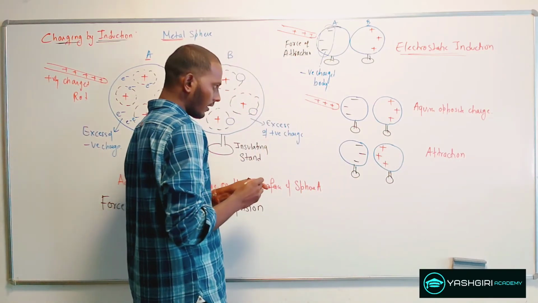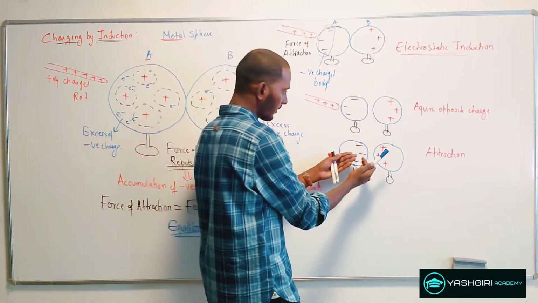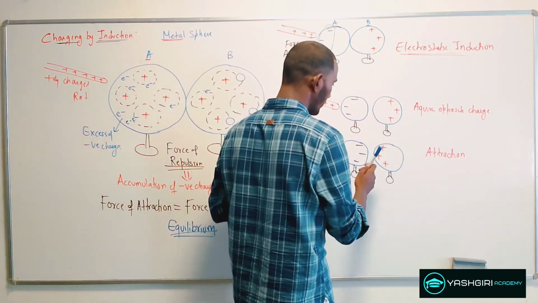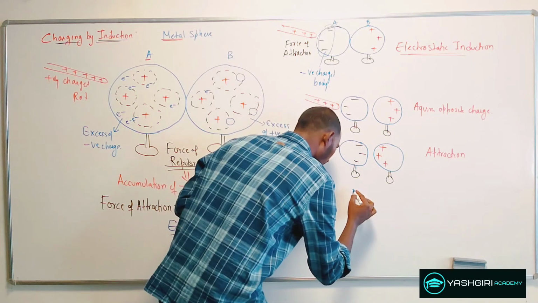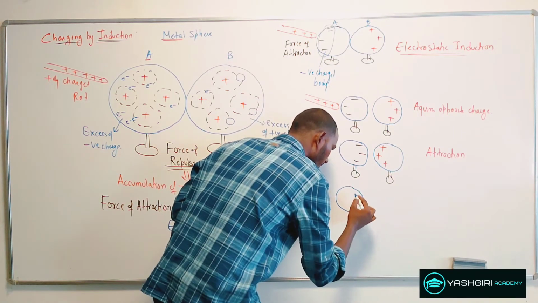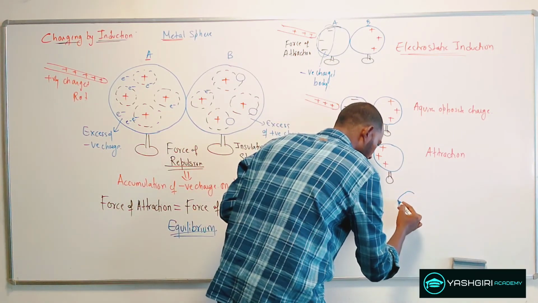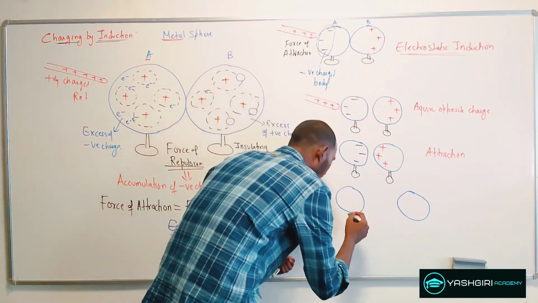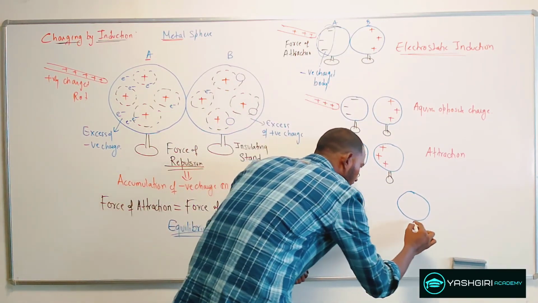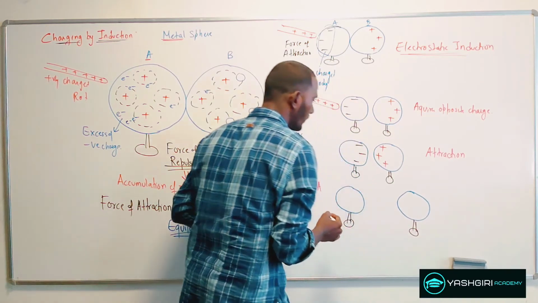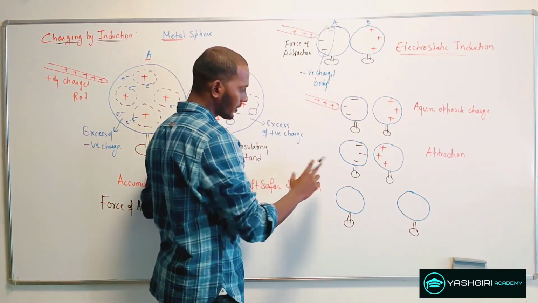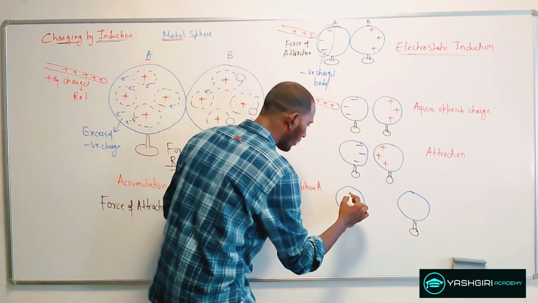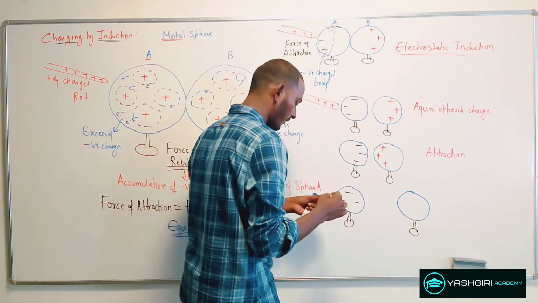And if you increase the distance of separation between both the spheres, let this be the sphere and one more sphere at some finite distance, this is again the stand. What it will do is that it will distribute these charges uniformly on the entire surface.